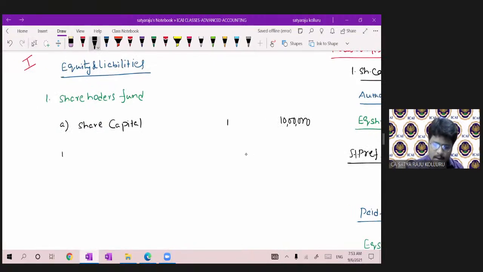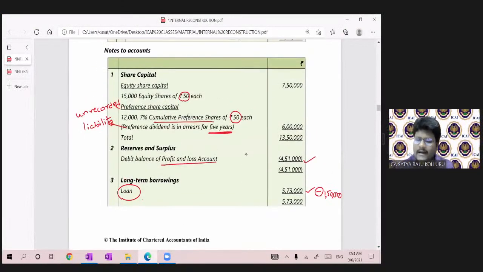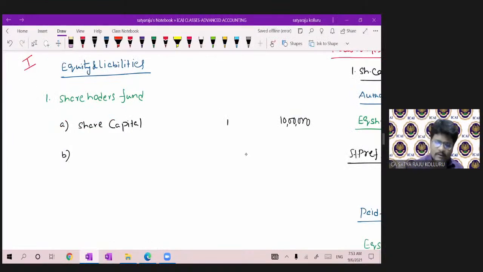Next, B. Reserves and surplus. There is no reserves and surplus because the entire debit balance in the P&L account was nullified. So leave it. There is no reserves and surplus. We can directly start with non-current liabilities, right? So number 2, you can start with non-current liabilities.